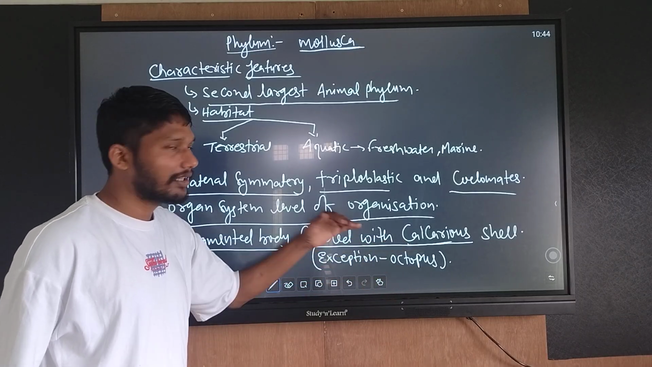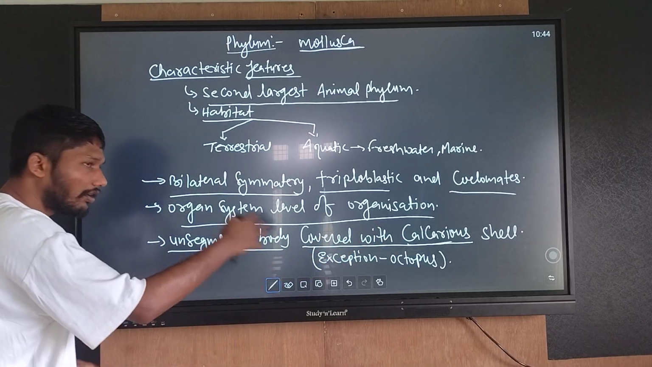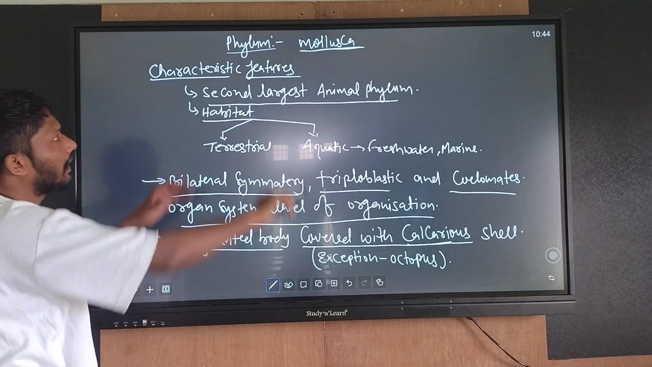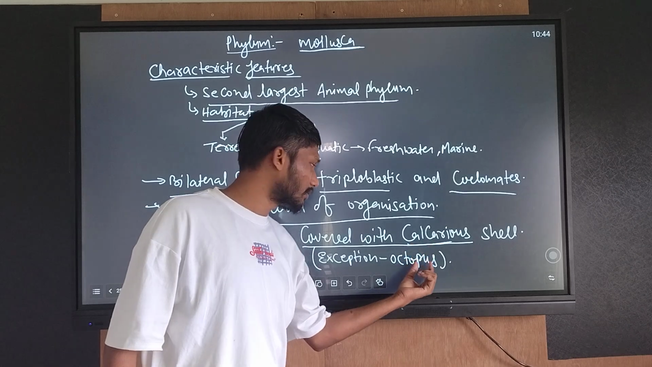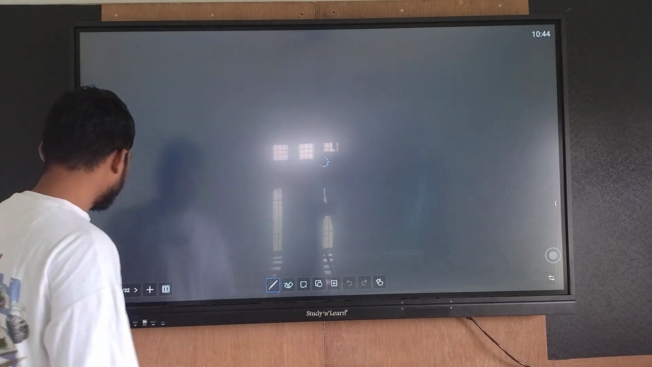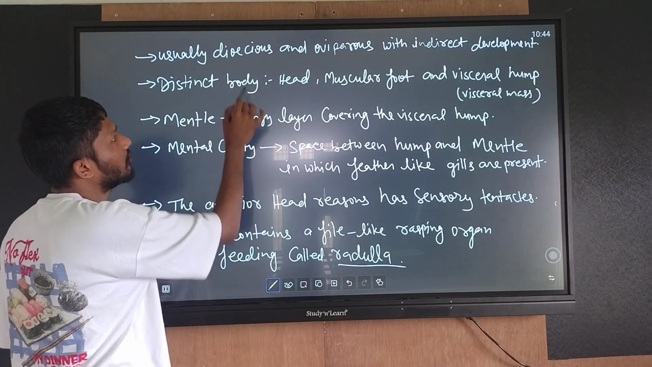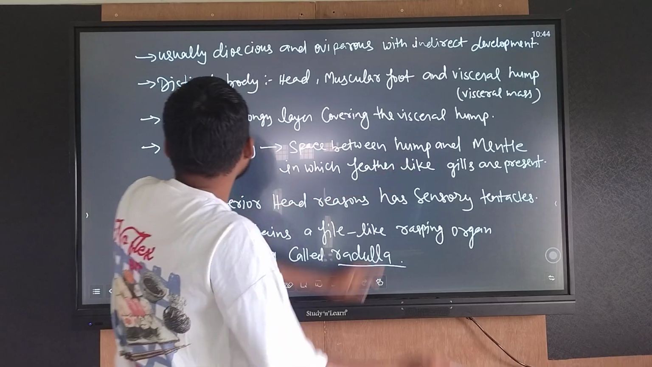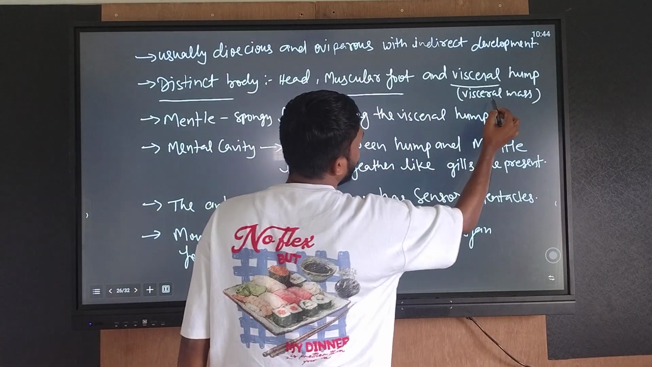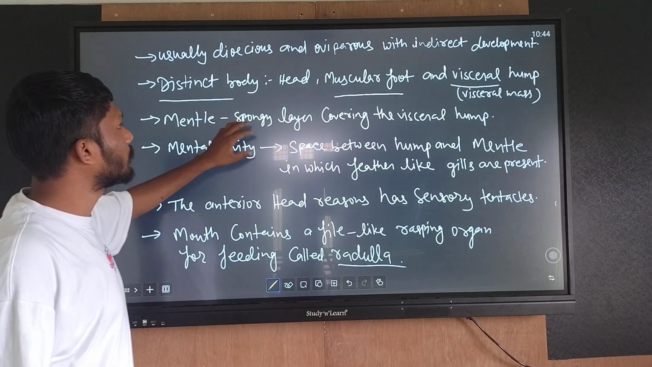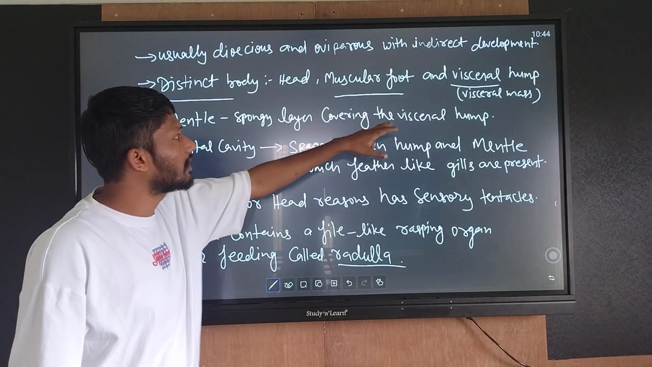Octopus does not have the extra calcareous shell covering, but all the other animals of Mollusca have the extra covering, the calcareous shell, except octopus. Usually animals of Mollusca are dioecious, oviparous, and indirect development takes place. Distinct body having a distinct head, muscular foot, and visceral mass. Mantle is a spongy layer covering the visceral hump.